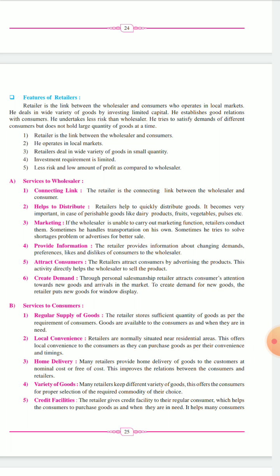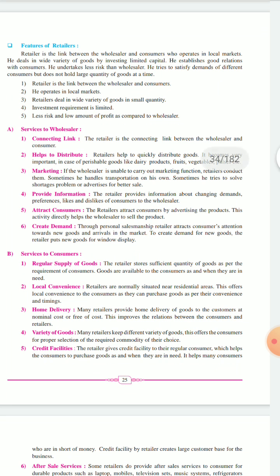Home delivery. So many times, retailers provide home delivery of goods to the customers at a nominal cost or free of cost. This will improve the relationship between consumers and the retailers. Next is variety of goods. Many retailers keep goods of different varieties. This offers the consumer proper selection of the required commodity of their choice.